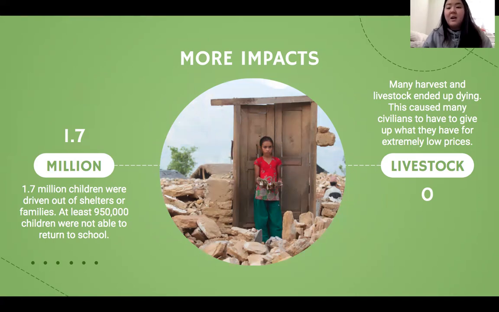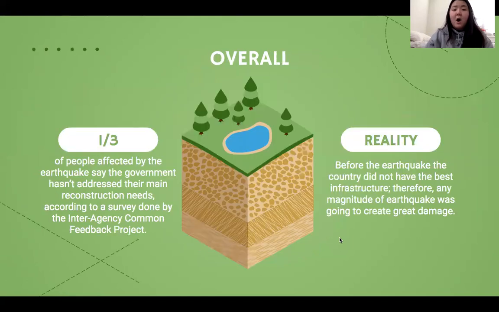In addition, many harvests and livestock ended up dying, and this caused many civilians to have to give up what they have for extremely low prices. Overall, 1/3 of the people affected by the earthquake say the government hasn't addressed their main reconstruction needs, according to the survey done by the Interagency Common Feedback Project.